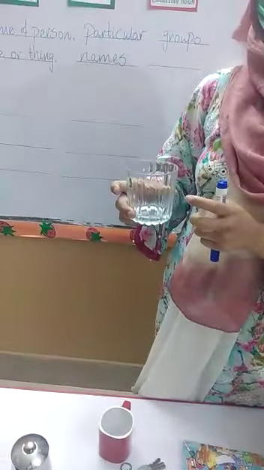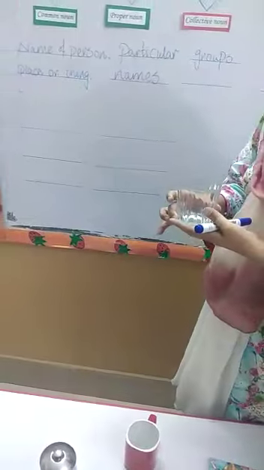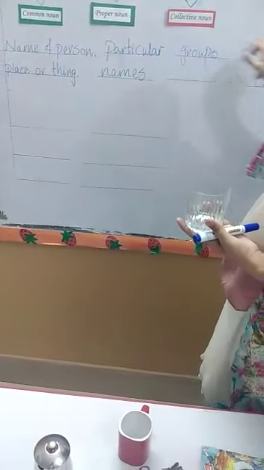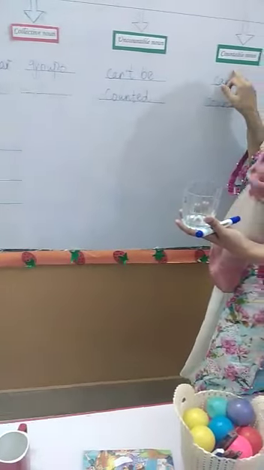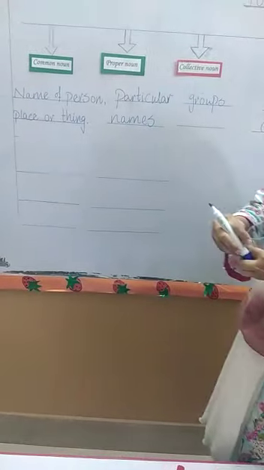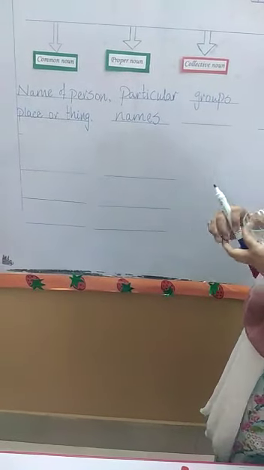This is a glass. Now tell me, is glass a common, proper, collective, uncountable, countable or abstract noun? Under what heading will I write this name? So it is a common noun. Glass is a common noun.